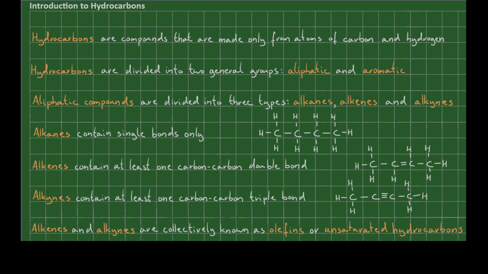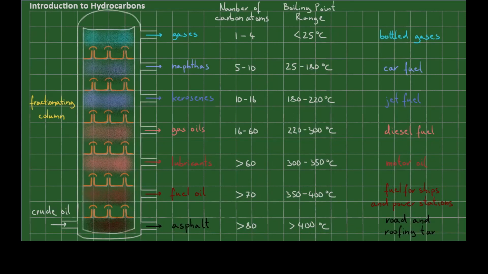While we can obtain quite a lot of hydrocarbons from animals and plants, for industrial use, the origin of hydrocarbons is crude oil. Crude oil is a mixture. However, it can be separated into different fractions. And to do that, we use a fractionating column. This image contains a lot of information, so let me go over it.